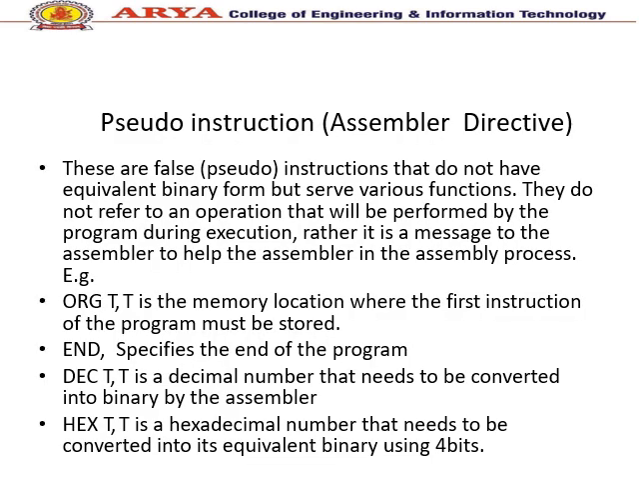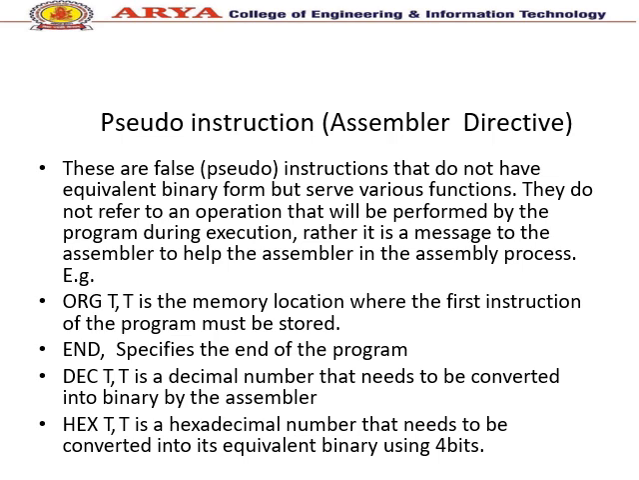Pseudo instruction. This is the assembler directive. These are false instructions that do not have an equivalent binary form but serve various functions. They do not refer to an operation that will be performed by the program during execution. Rather, it is a message to the assembler to help the assembler in the assembly process.